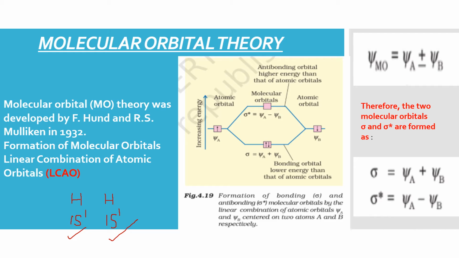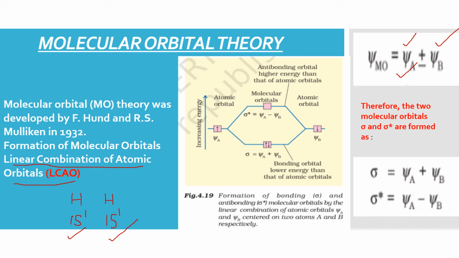And when they are making a molecule, then we say that there is linear combination of these atomic orbitals. What does it mean? The atomic orbitals are overlapping, they are combining. And as we all know, the psi, which we have discussed earlier, represents the wave function. So if I take psi A, suppose two atoms A and B are combining, or you can take HA and HB here. So psi A belongs to atom A and this belongs to atom B. Now if you imagine two waves which are interfering, the interference may be destructive, it may be constructive.